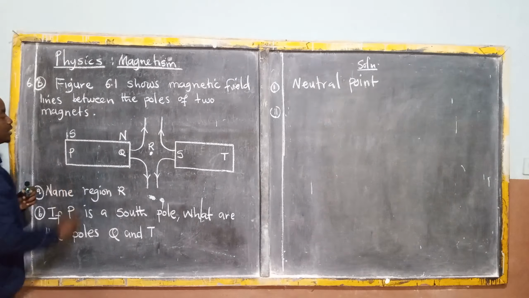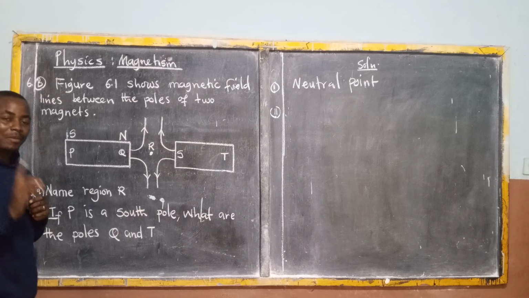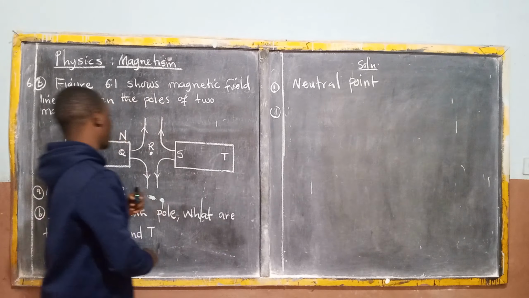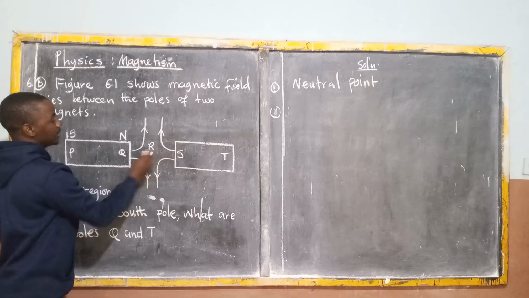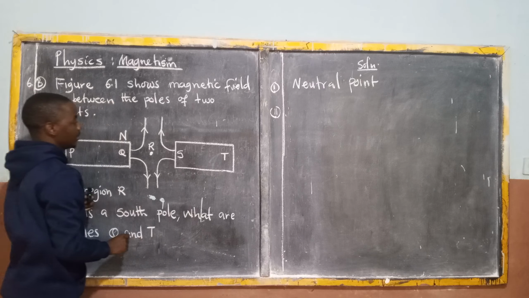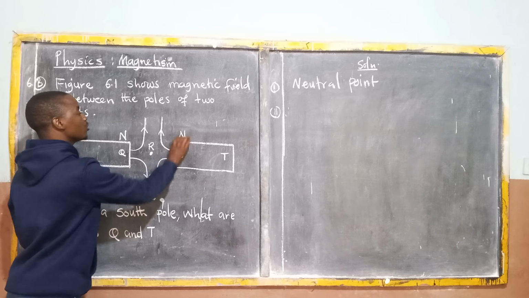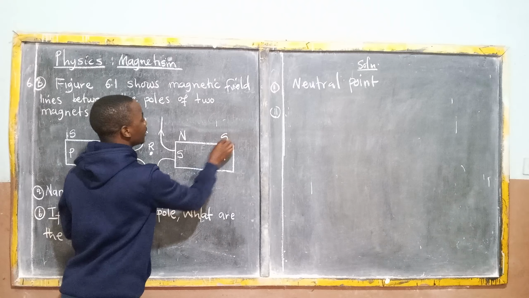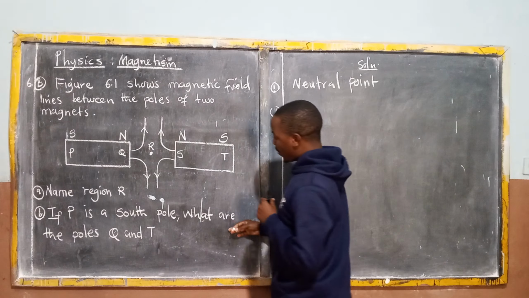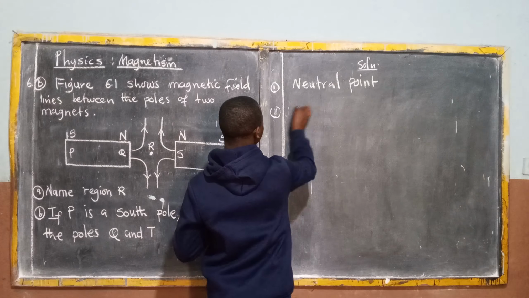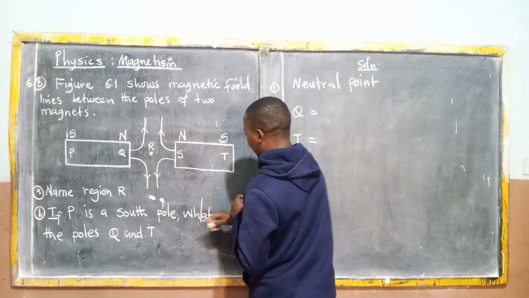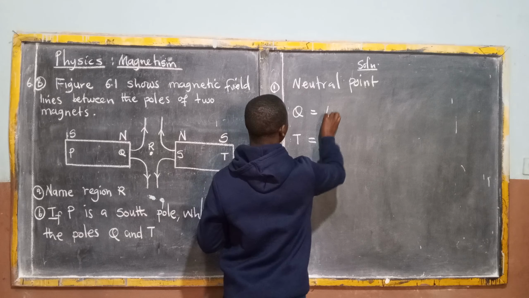Why are we considering this one to be the south pole? Because a permanent magnet should have one north pole and one south pole. Same to what we have on the other side. Because there's a force of repulsion, that's the reason why we have a neutral point. Therefore, this one also becomes the north pole and that one has to be the south pole. So, what are the poles Q and T? So the poles Q and T should be the north pole and the south pole.